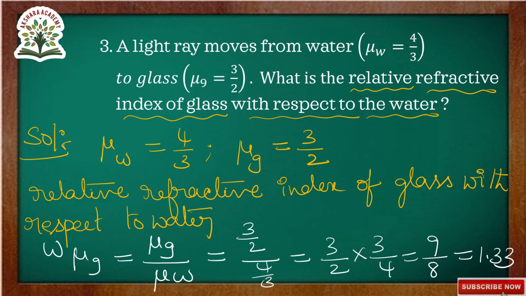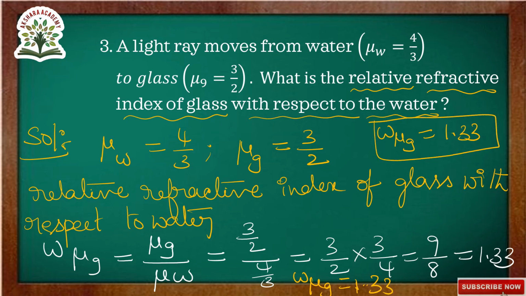Now we are getting the relative refractive index of glass with respect to water. The final answer is 1.33. Here we are writing the final answer: relative refractive index of glass with respect to water is equal to 1.33. This is the final answer.